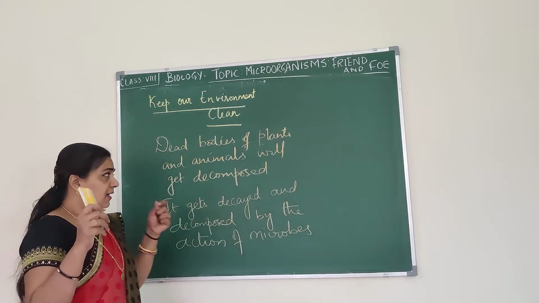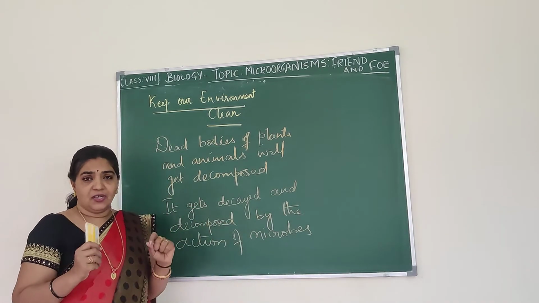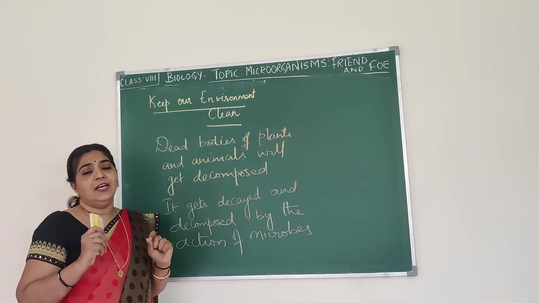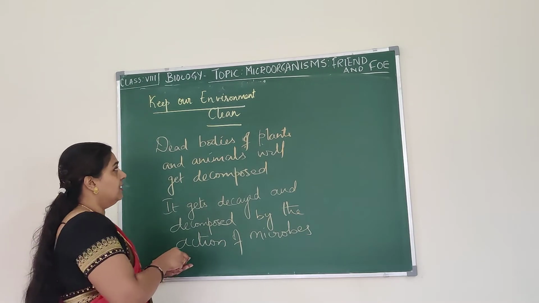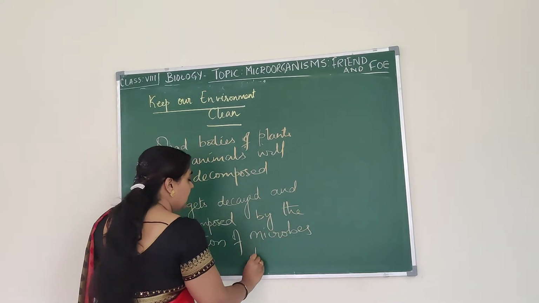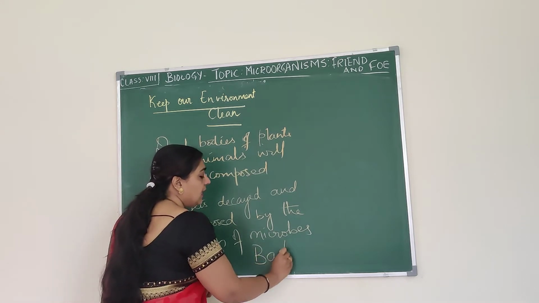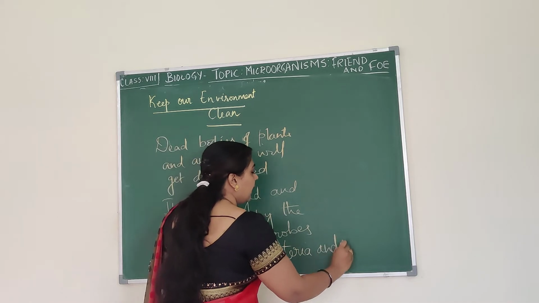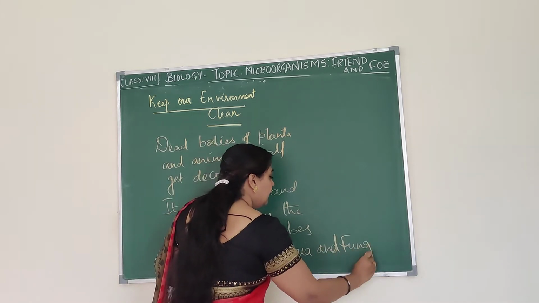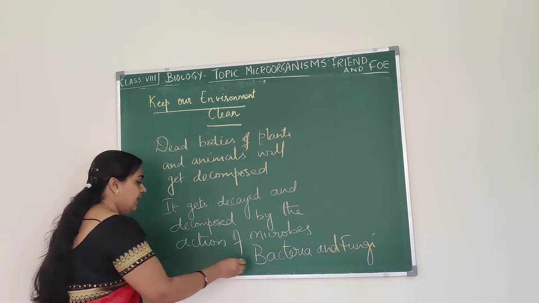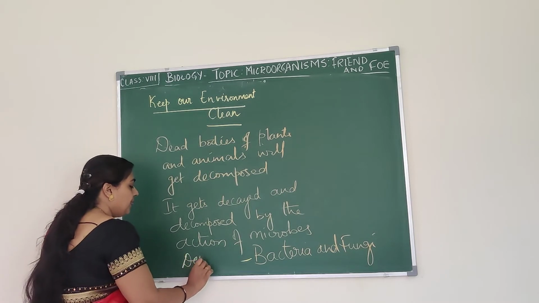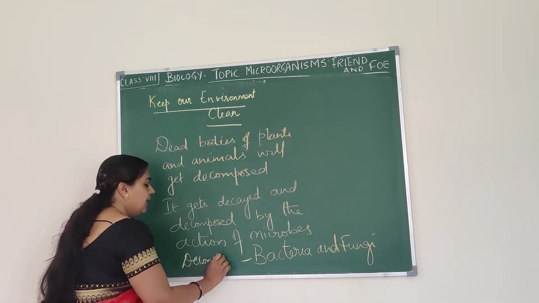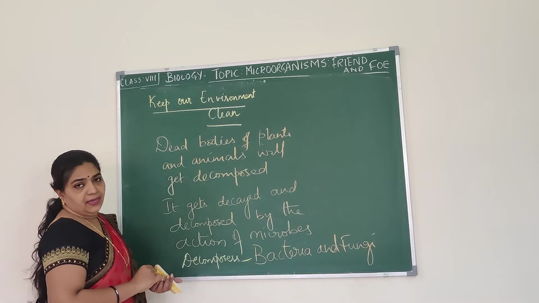Our world is clean because of the microorganisms, the decomposers, bacteria and fungi. Bacteria and fungi are the decomposers. They help in keeping the environment clean.